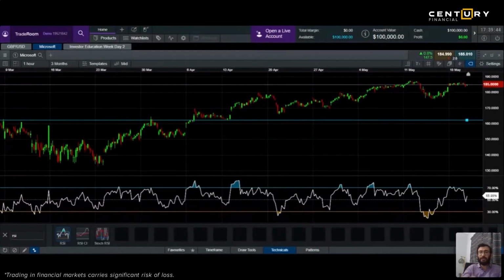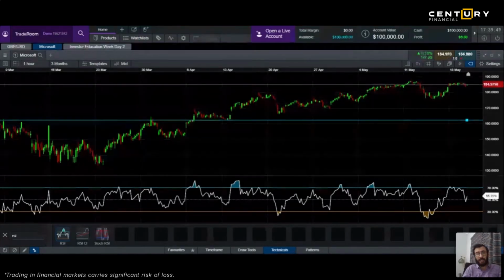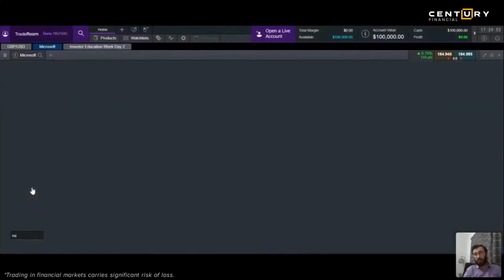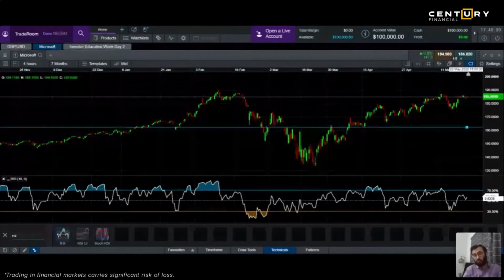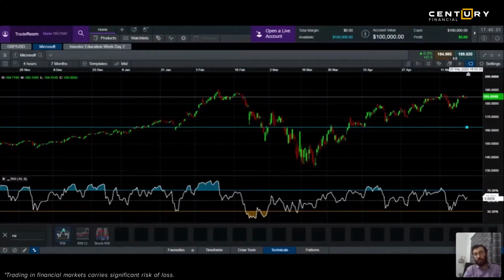And swing trading can be done with the help of RSI. You can look at a 4 hour chart, or a daily chart. If I'm looking at a 4 hour chart, not a 1 hour chart, it still looks like it's on the middle line. So I don't want to buy it, and I don't want to short sell it. I will short sell only when it comes here, or I will buy it only when it comes here.